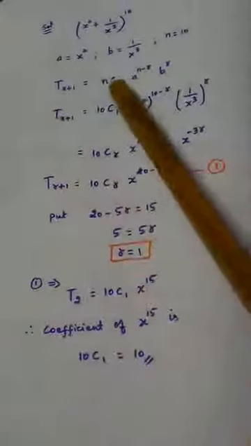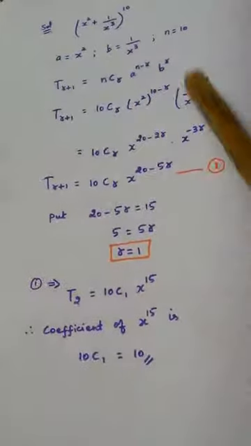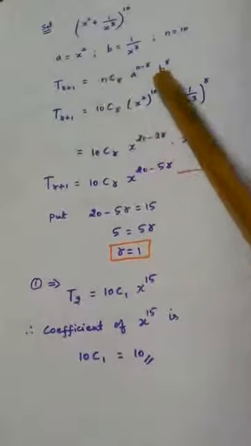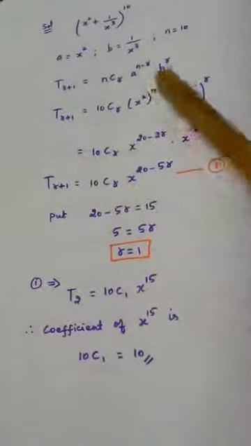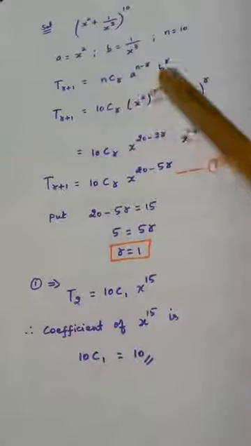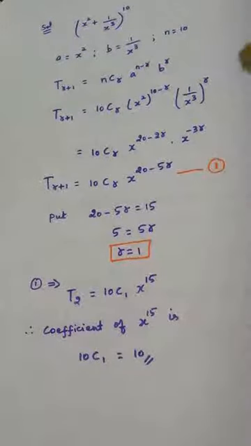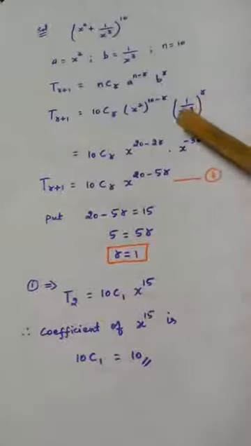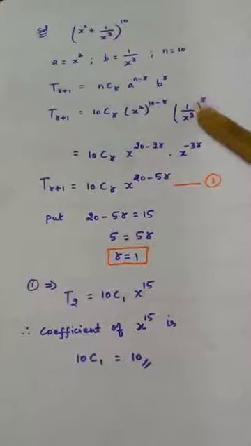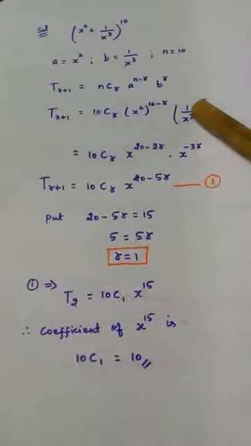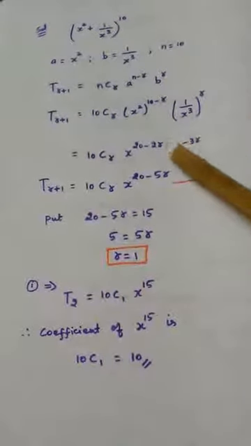So T r plus 1, substitute n as 10: 10Cr, a value is x square, b value is 1 by x cube. So substituting n, a and b in this formula. Now in 10Cr, since two powers are there, multiply those two powers: 2 into 10, 20, 2 into minus r, minus 2r. Similarly, x power 3, if it goes to the numerator, becomes x power minus 3, and the power r is already there, so x power minus 3r.